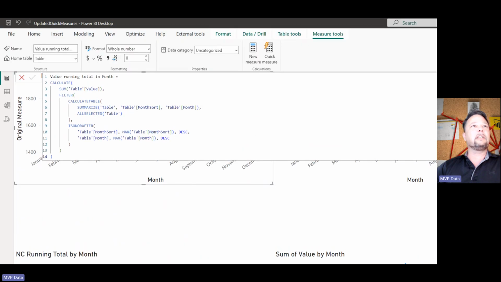So did they take my suggestion, as far as a working quick measure that works with single table data models and star schemas and snowflake schemas and stuff? No, they had to double down on CALCULATE by adding more CALCULATE with the CALCULATETABLE. So now you get this CALCULATE, SUM, FILTER, the calculated table where you summarize that table by the month and the month sort, and ALL SELECTED the table, and is on or after. I mean, holy cow.